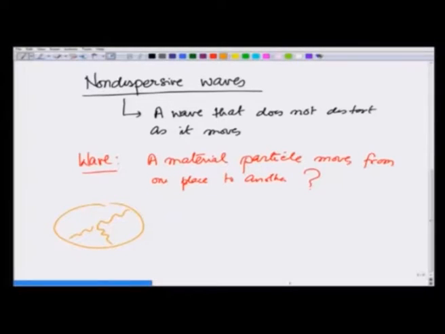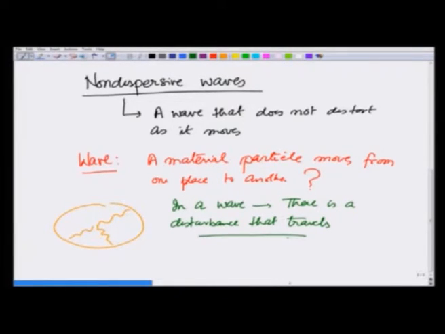What happens is, in a wave, there is a disturbance that travels. So, when I am speaking, I am creating a disturbance in the air out here, in that I am creating a pressure difference. That pressure difference travels, but the material particle does not go from one place to the other. Similarly, in water waves, I create a disturbance that travels from one place to the other, but water does not move from one place to the other.